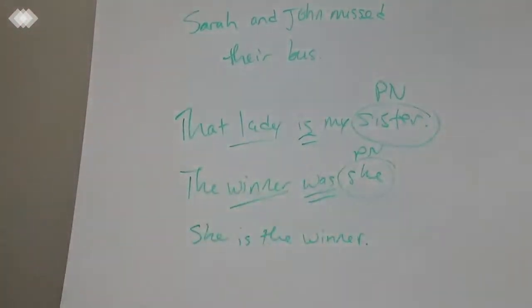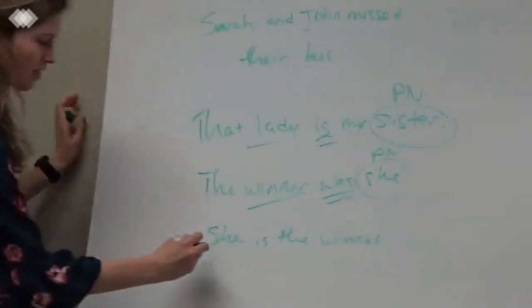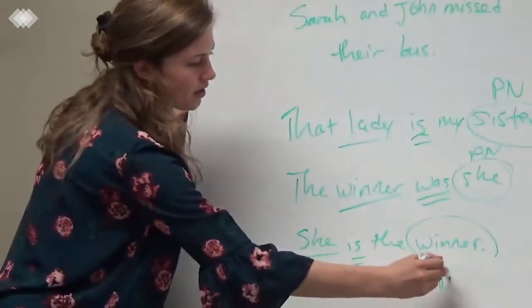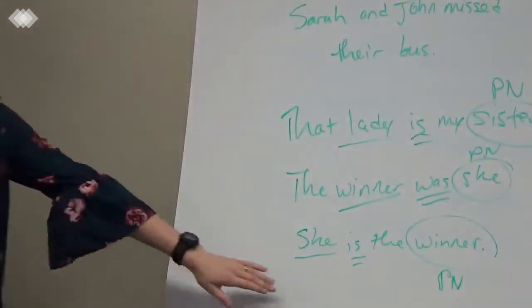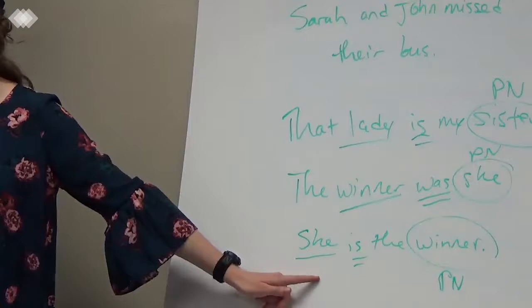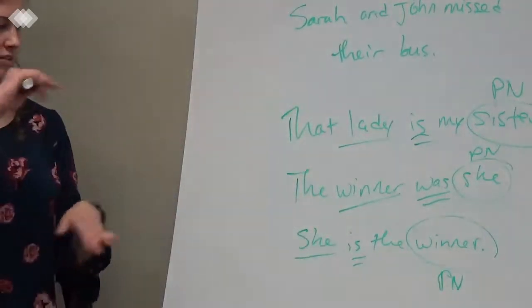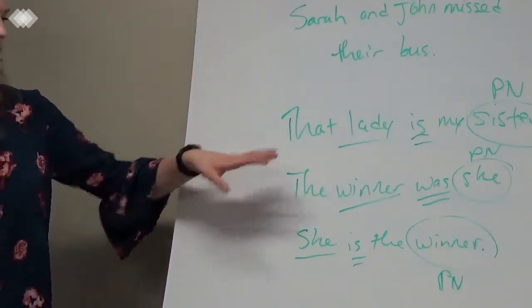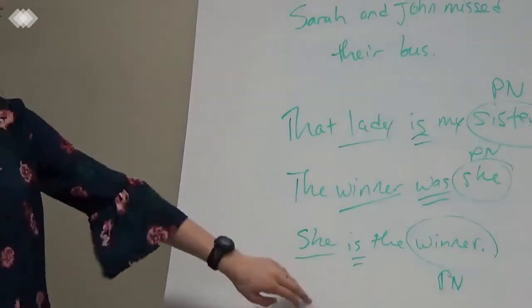So in this format, what's the new subject if you flip it? She, verb is, and then winner is our predicate nominative. And that sounds correct. She is the winner. Now if we said the winner was her, if we flip-flopped it, it would have said her is the winner. And we know that's not correct.